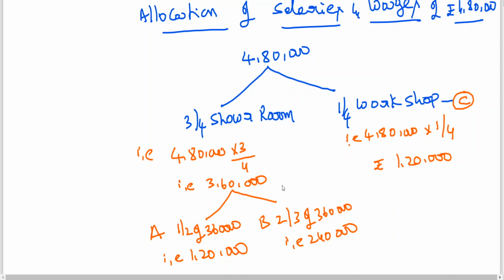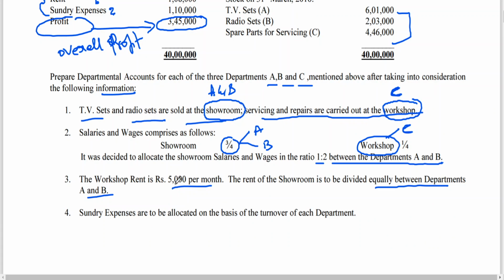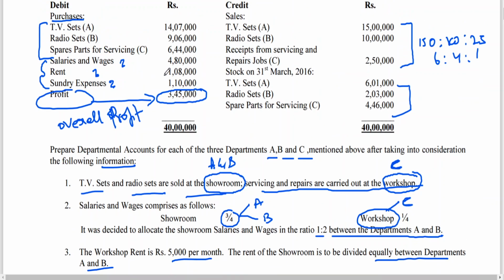This is the allocation of salaries and wages; like that we should understand and work out. This is working notes number 1. Now let us see working notes number 2. The workshop rent is 5,000 per month, and the rent of the showroom is divided equally. Total rent is 1,08,000.